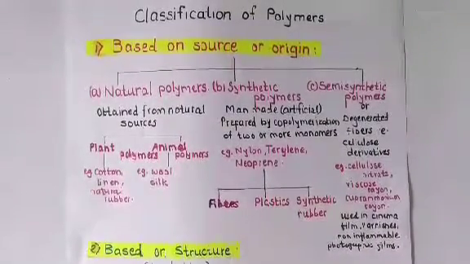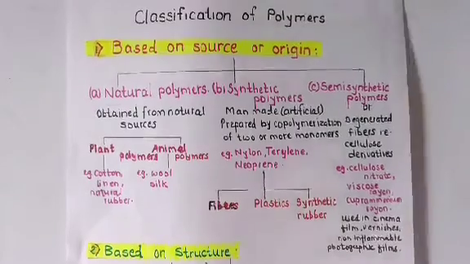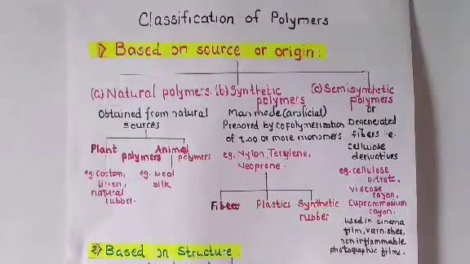Now one by one we'll go through the classification of the polymers. The first classification is based on source. As we have seen, there are 3 classes: natural polymers, synthetic polymers and semi-synthetic polymers. Natural polymers are obtained from natural sources. Which are the natural sources? Natural sources are plants and animals. So these are further subdivided as plant polymers and animal polymers.